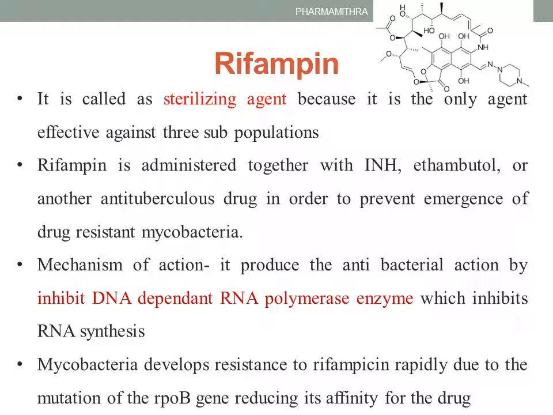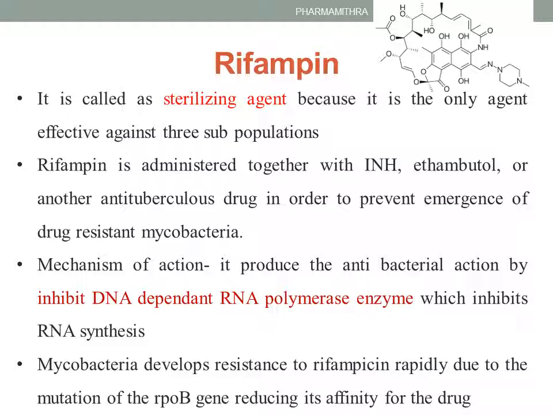The next anti-tubercular drug is rifampicin. Rifampin or rifamycin, same thing. Note that rifampin is the anti-tubercular drug with sterilizing agent property, because it is the only agent which is effective against all three subpopulations. Rifampin is administered together with isoniazid, ethambutol or other anti-tubercular drugs, which will prevent the emergence of drug-resistant mycobacteria.